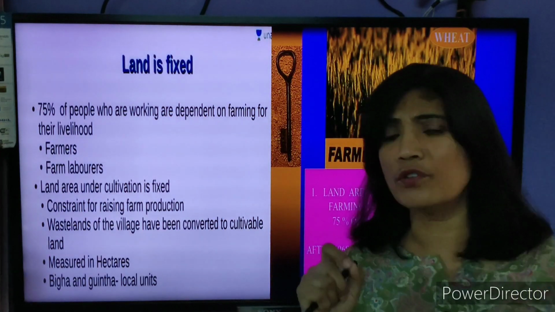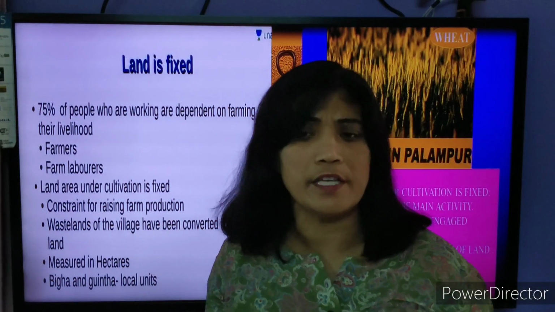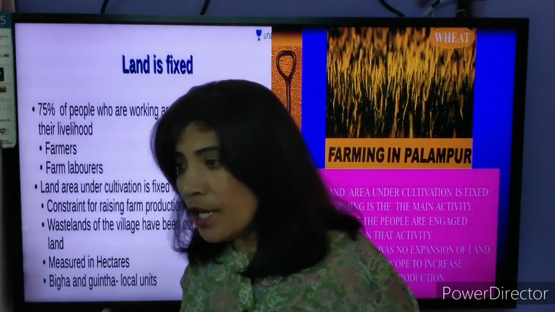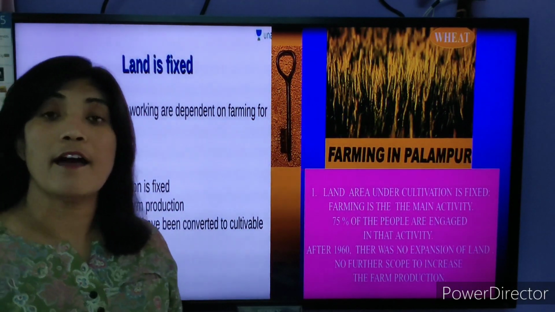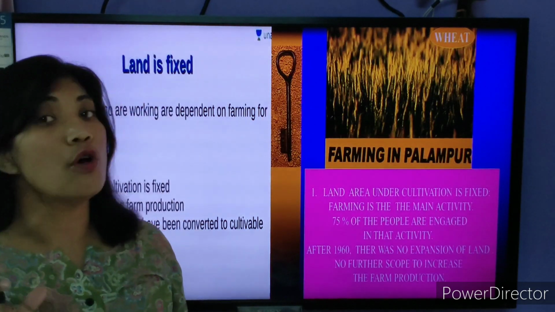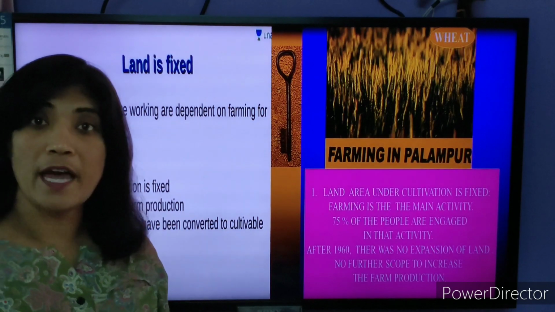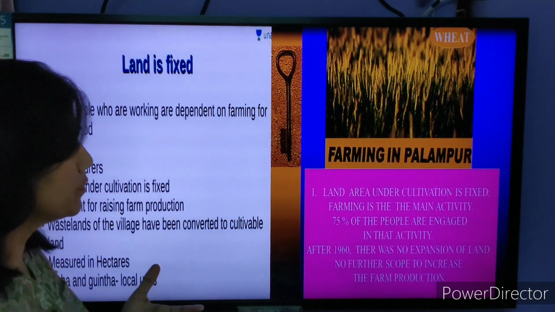The rest, the 1/4 of the population, were engaged in other activities, or you can call them non-farm activities. In the previous video, you have already studied that we have farming activities and non-farming activities. So here, for doing the farming activities, students, land is required.